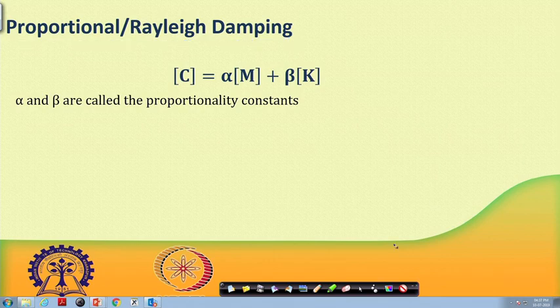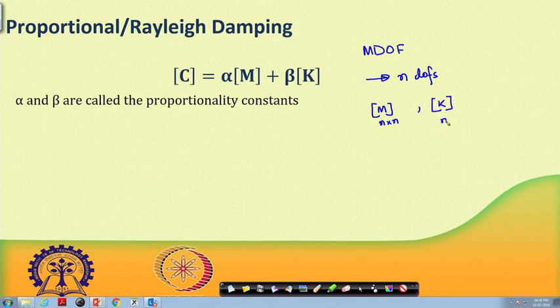So, let us first talk about proportional or Rayleigh damping. Proportional or Rayleigh damping is the most common form of modeling of damping for a multi-degree of freedom system. Suppose we have an MDOF system with n degrees of freedom. So, my M and K matrices are n cross n.